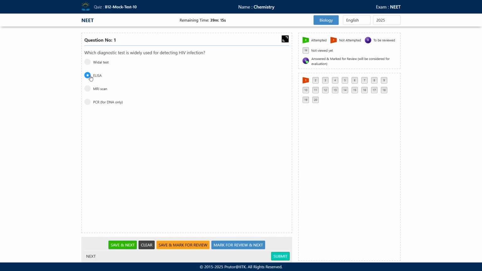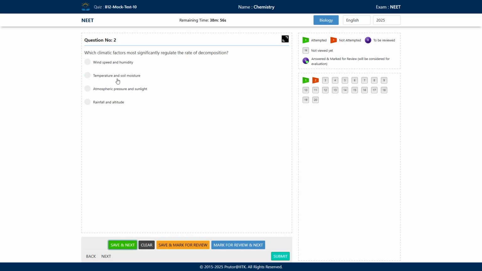ELISA is used for the detection of HIV, which causes AIDS. ELISA is basically based on antigen and antibody reaction. Okay, so whenever a pathogen or antigen enters the body, antibodies are created against it.